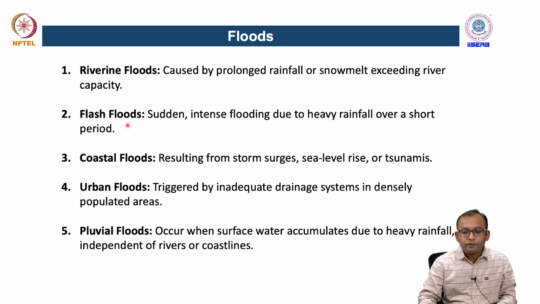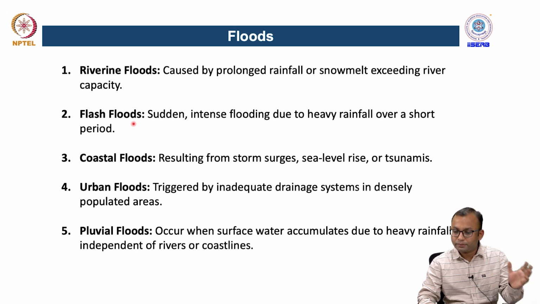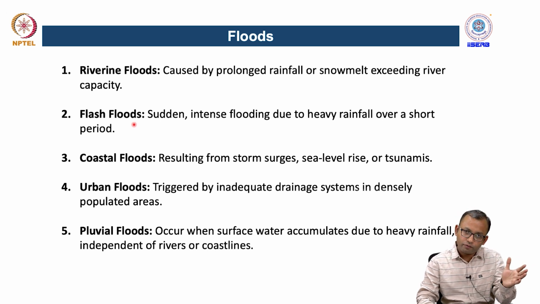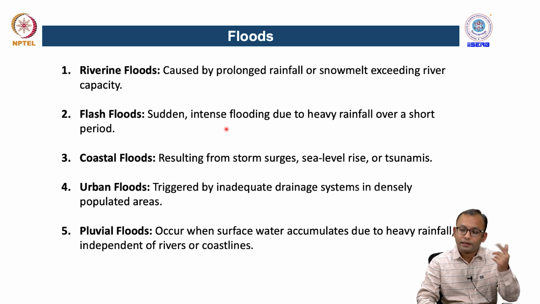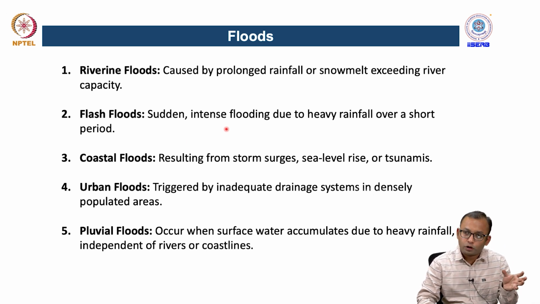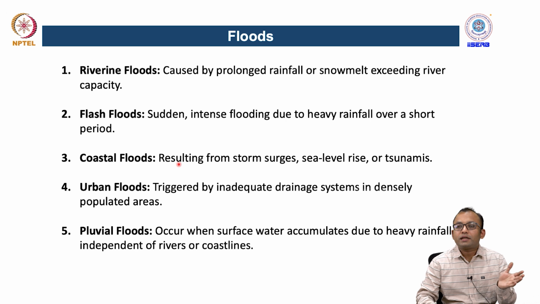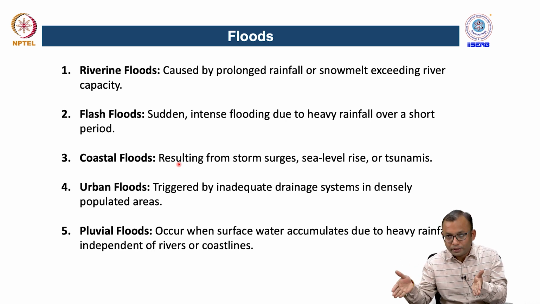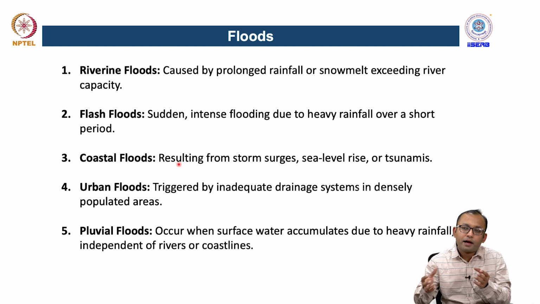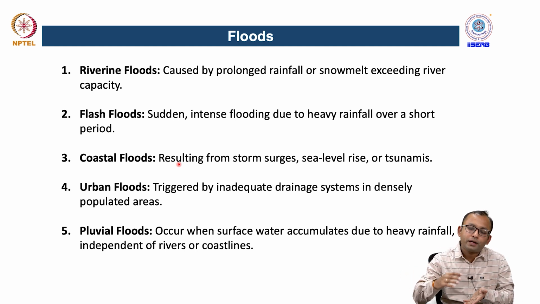The second flood category is called flash floods, which we have just explained as intensity-driven runoff, where a very intense rainfall event occurs and can create flooding in a very short period of time. The third flood event is called coastal flooding, which is a result of storm surges, sea level rise or tsunamis.